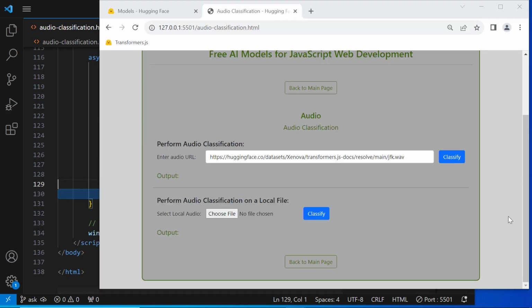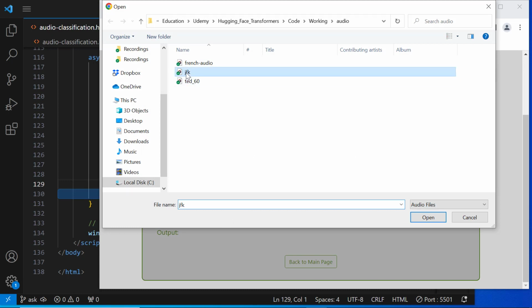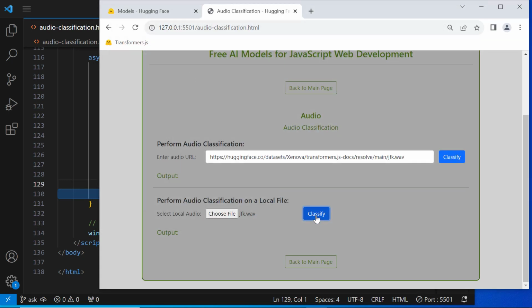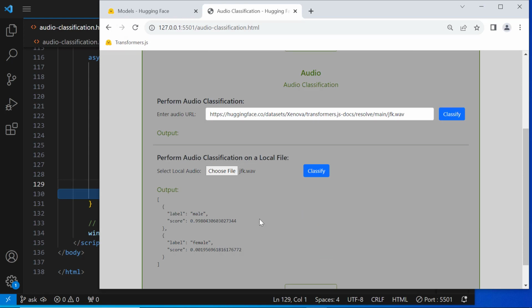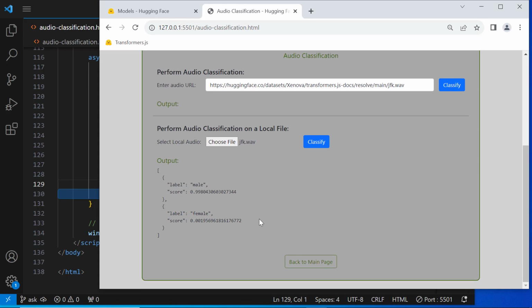Let's go and test this. So here we will choose the file. It is this file, classify. Okay, so as you can see, again, it returned that it is a male with a very high confidence. So that's about audio classification.